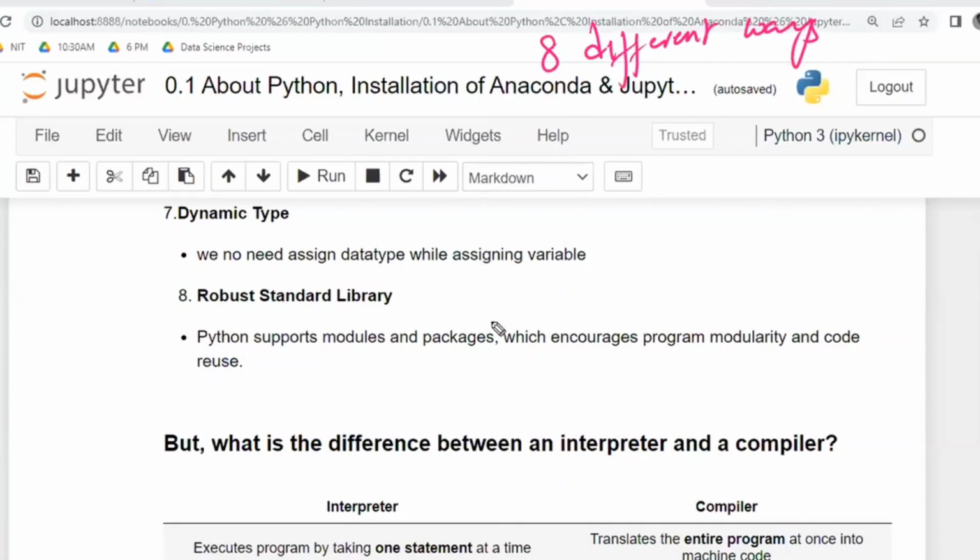Sir, which one do I have to select? Whichever you feel easy, that one is the best. The choice is yours, because everything has to give the same answer. In the backend, only Python code has to run, and everyone will give the same answer. You can select whichever you feel easy, and I will show my choice.